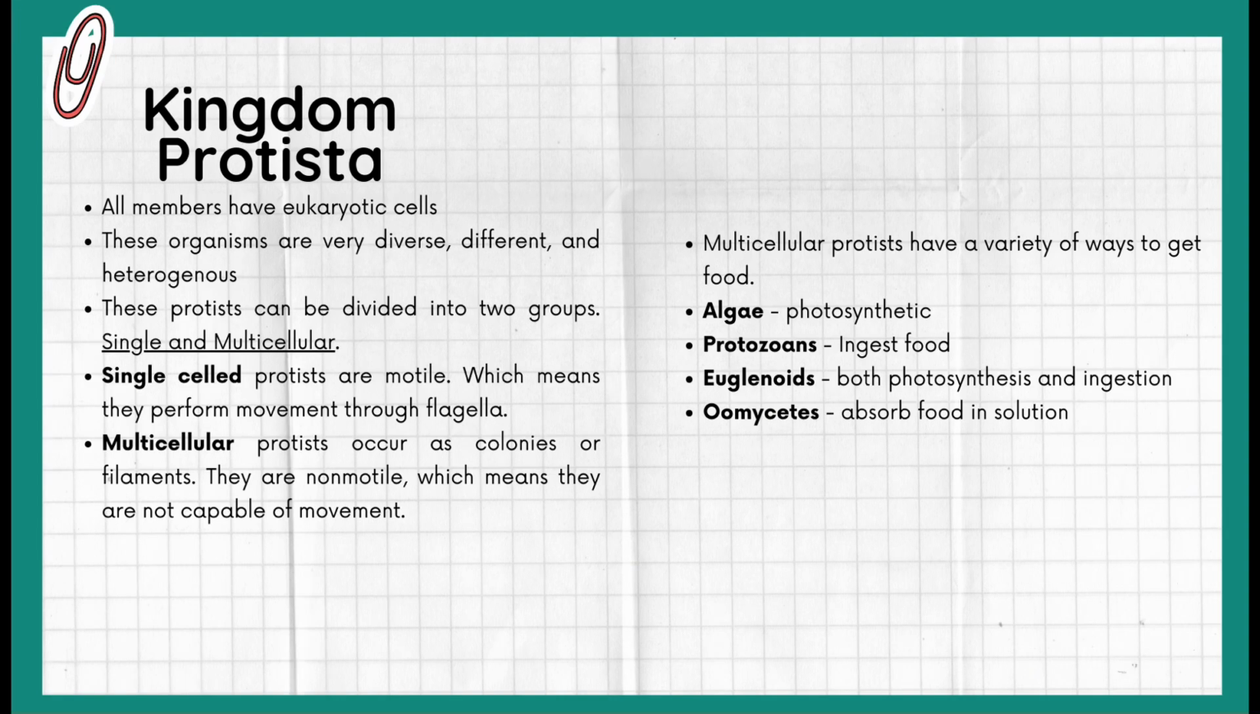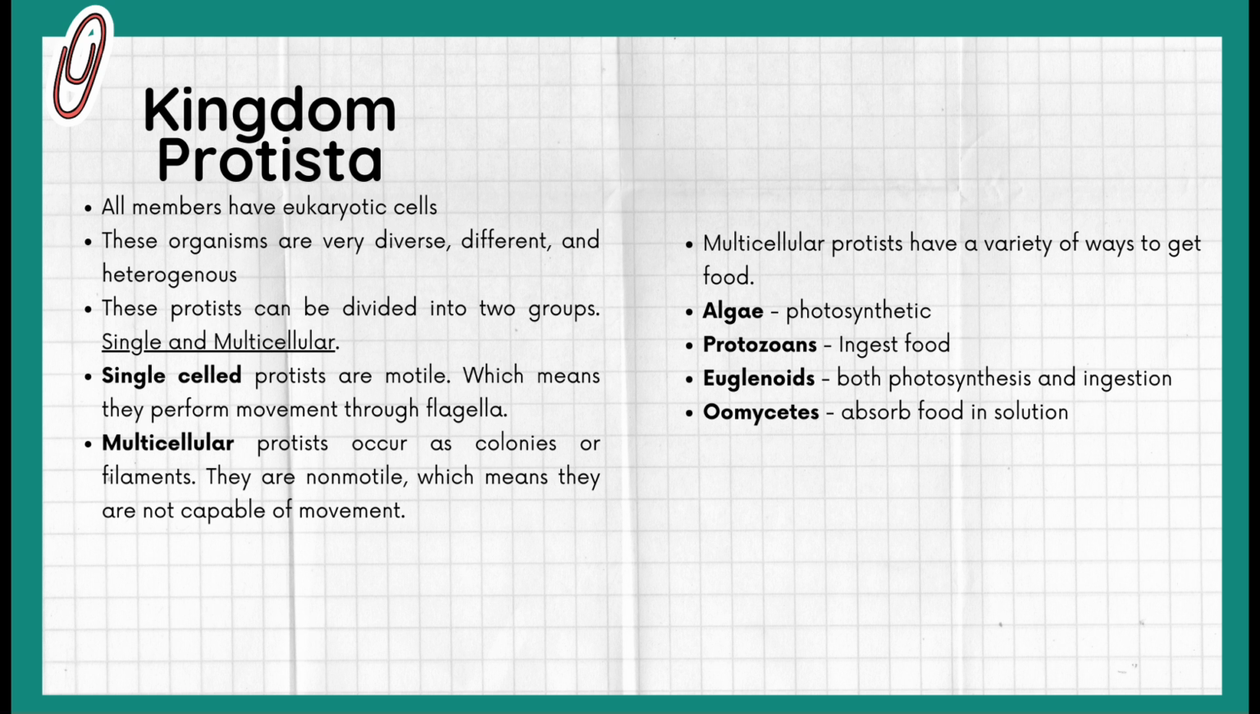Picking up where we left off, here are some things you need to know about kingdom Protista. All members have eukaryotic cells. These organisms are very diverse, different, and heterogeneous. These protists can be divided into two groups: single and multicellular. Single-celled protists are motile, which means they perform movement through flagella. Multicellular protists occur as colonies or filaments. They are non-motile, which means they are not capable of movement.